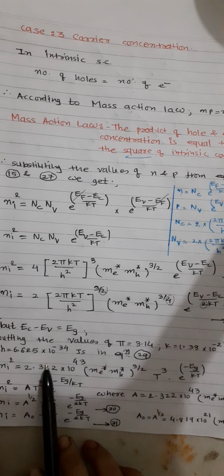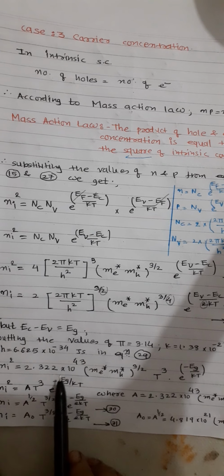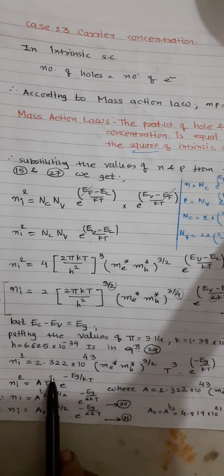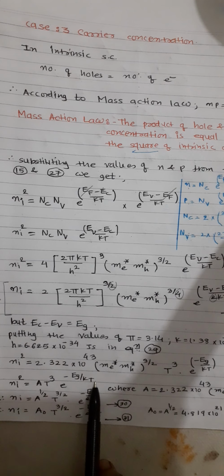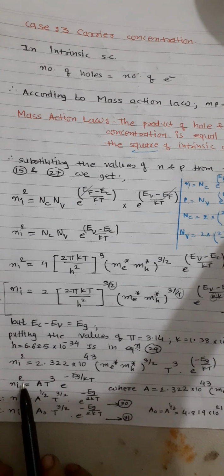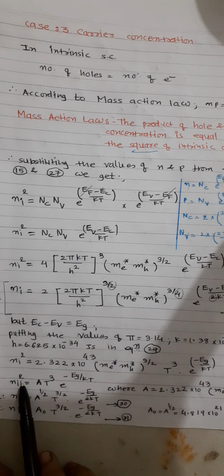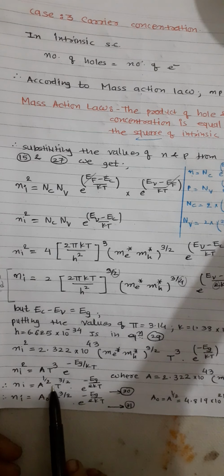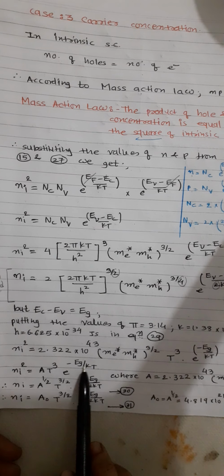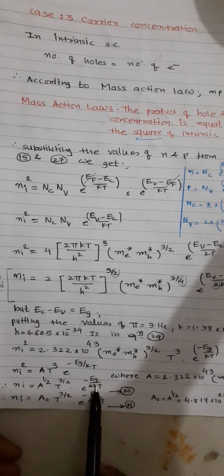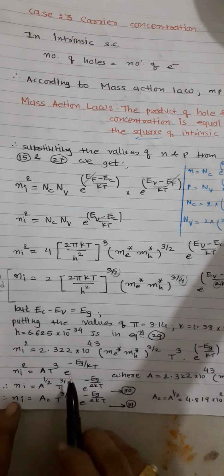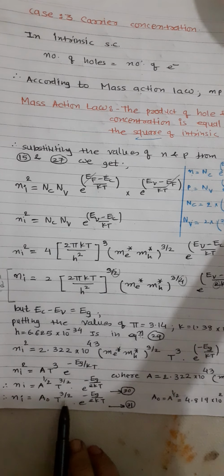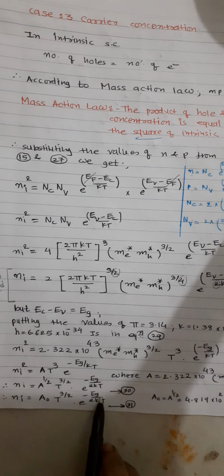Now if we say that this portion is capital A, to reduce this equation we are using the constant. So ni square is A T cube e raised to minus Eg by kT. Further, if we take the square root of this ni square, it becomes ni is equal to A raised to 1/2 T raised to 3 by 2. Now here it will be minus Eg upon 2kT, because we are taking the square root, we have to put the 2 here also. So this ni is A0 T raised to 3 by 2 e raised to minus Eg by 2kT.